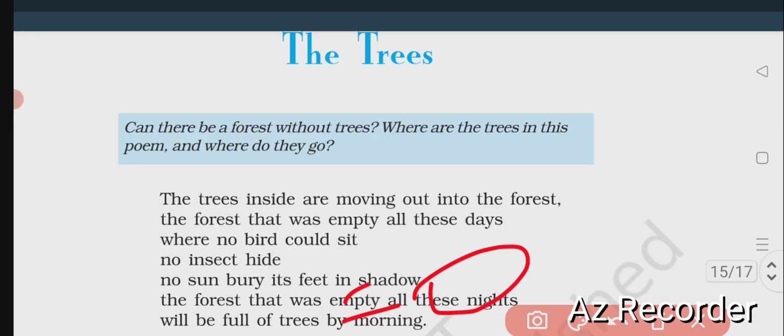So in the morning it will be full of trees. The forest will be full of trees. I mean it will be part of the natural forest, because all the trees from the house will move towards the outside to be the natural forest outside the house.